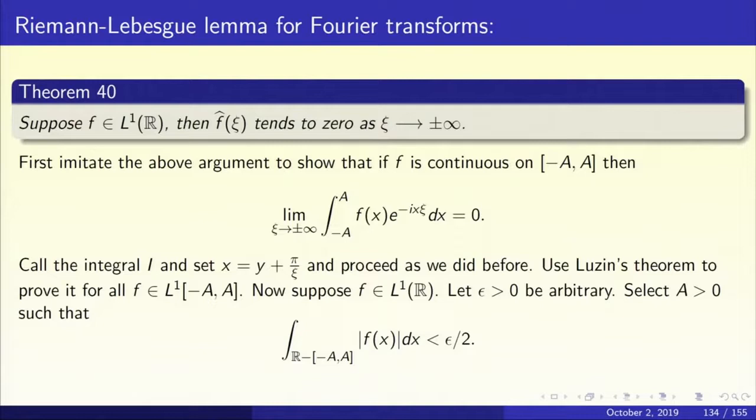What is e to the power minus i x chi? Cos x chi plus i times sin x chi. Now I replaced x by y plus pi by chi. So sin x chi will become minus of sin y chi, because sin of pi plus theta is minus sin theta. Cos of pi plus theta is minus cos theta. So you will pick up a minus sign exactly as we wanted. And then we should add the two expressions and get 2I. And we should proceed exactly as before, and we can finish the job. And that's a very good exercise for you.